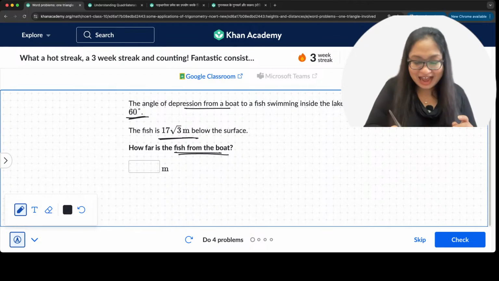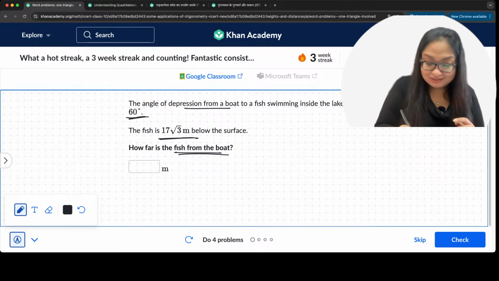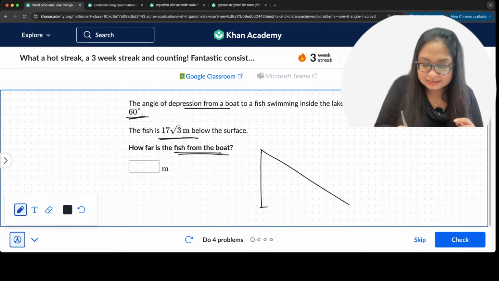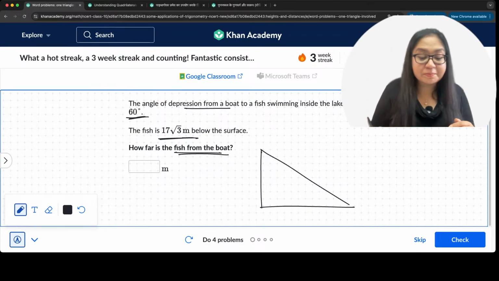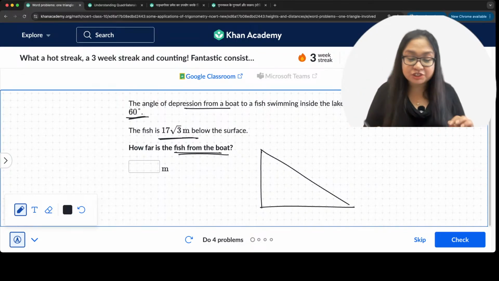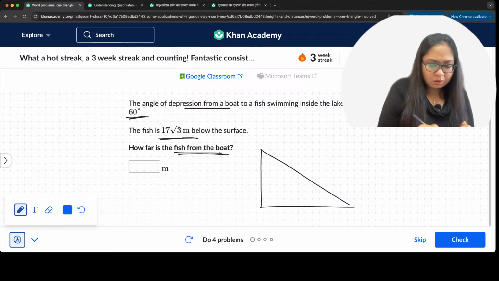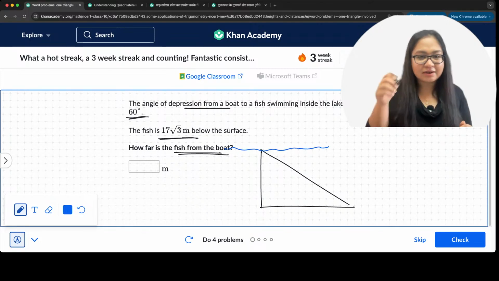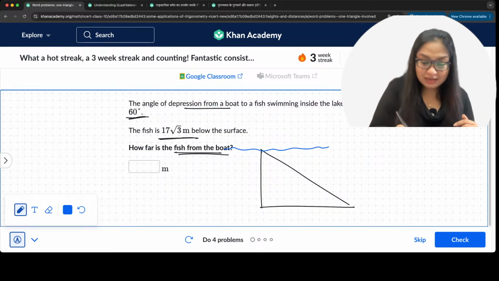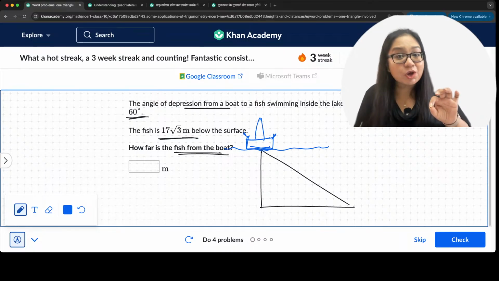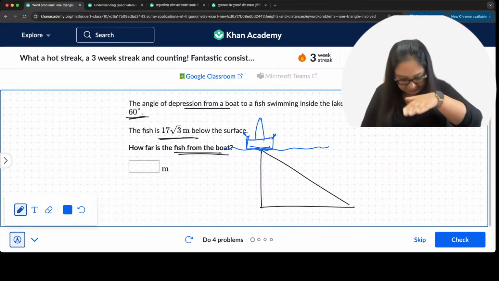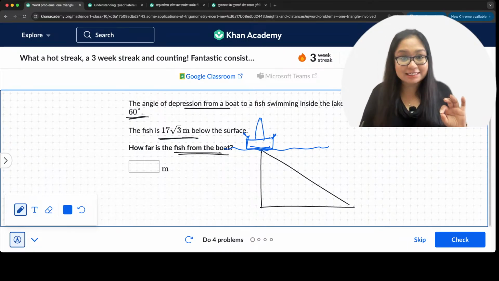Now, let's make a picture. We make a right angle triangle. What is happening here? Angle of depression from a boat to a fish swimming inside the lake. So here is the lake surface. Here is the boat. Anybody sitting on the boat will have to look down for the fish, correct?